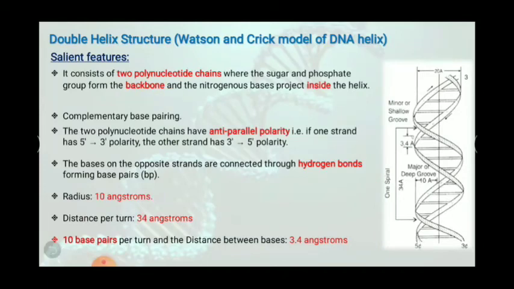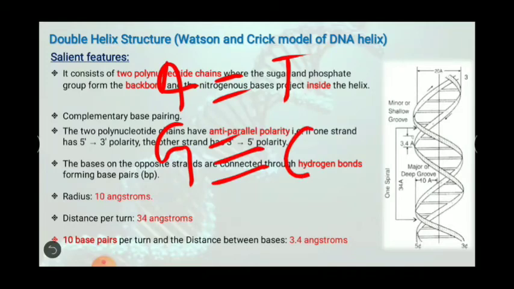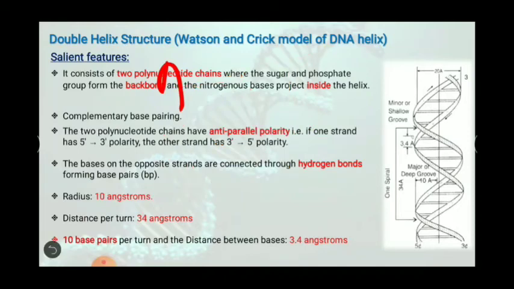Okay, the second point states complementary base pairing. In case of DNA, the bases are complementary. That is, A always binds with T. G always binds with C. By means of, you can see here, double bond, and here triple bond. These are hydrogen bonds. So A always gets bound to T and G gets bound to C. Okay.